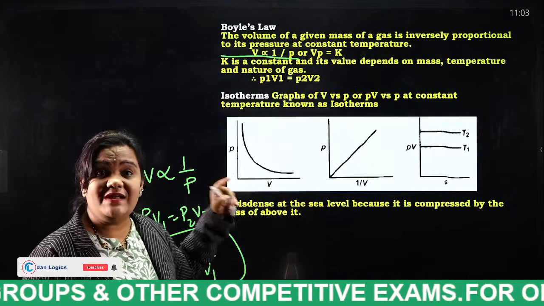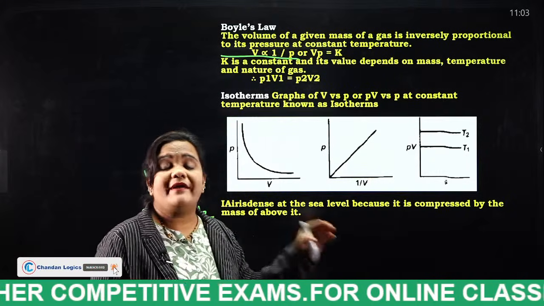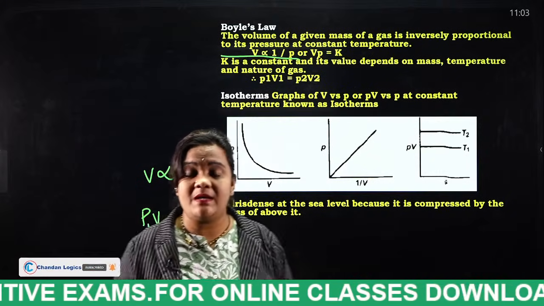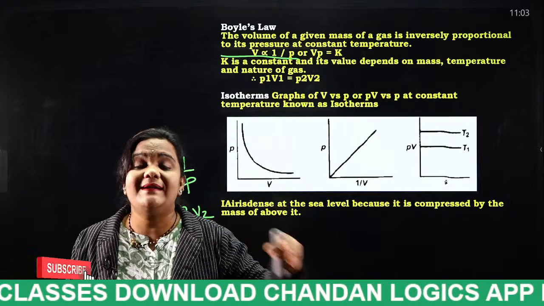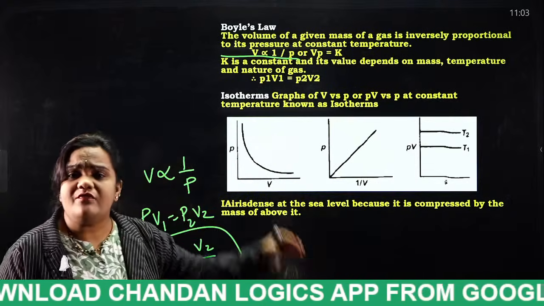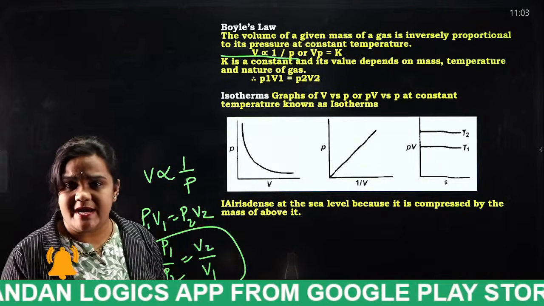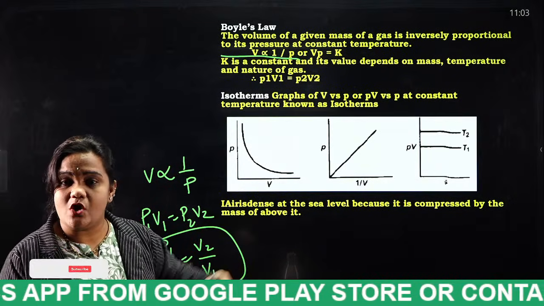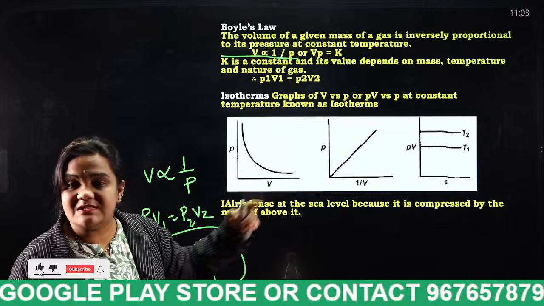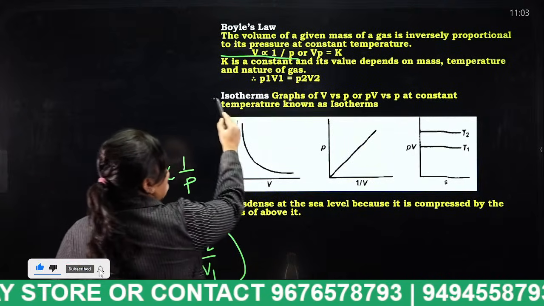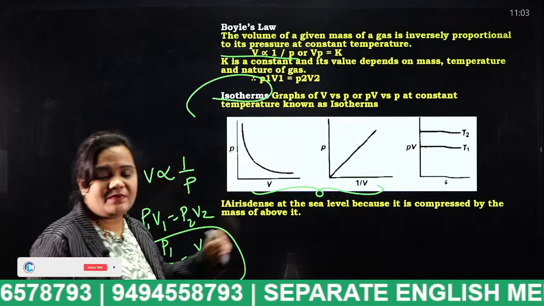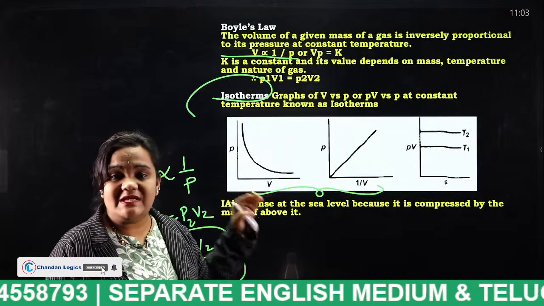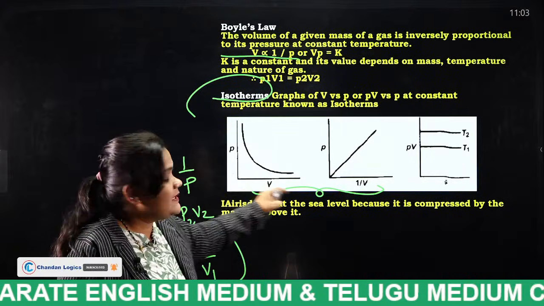Remember, students, very important. What is Boyle's law? Volume is always inversely proportional to pressure when temperature is constant. When temperature is constant, that particular process is known as what, students? Isothermal process. These are the graphs related to when temperature is kept constant.